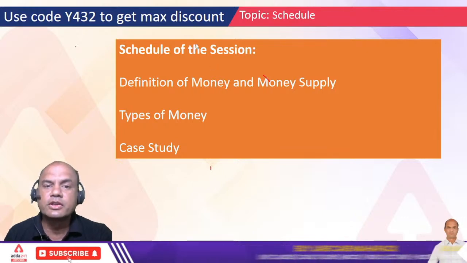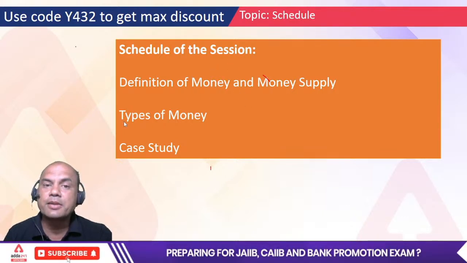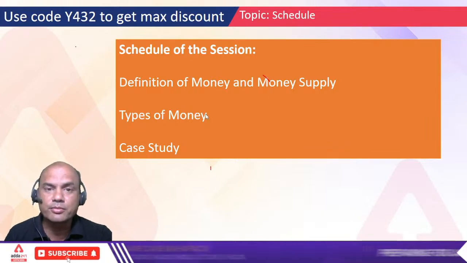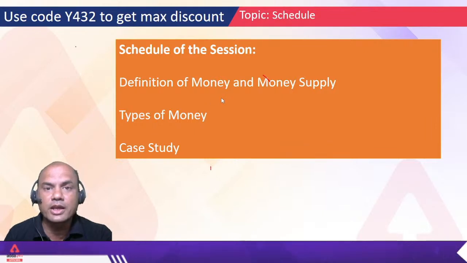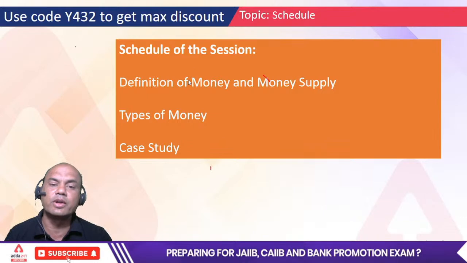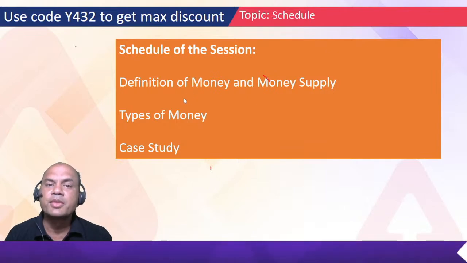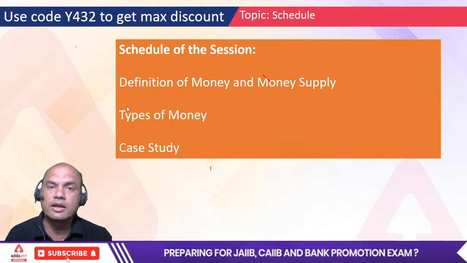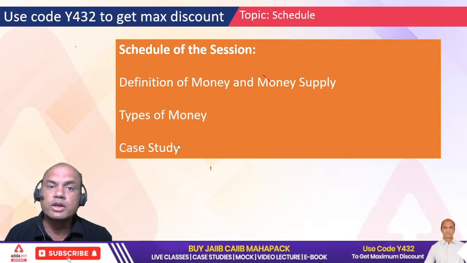The schedule for today's session is the definition of money and money supply. Then types of money. What are the various types of money? See here, this topic is very important from the point of view of CIB also, because roughly the topic will be for 7 to 8 marks on an average. You get around 3 to 4 marks only on types of money, so study that in a detailed way, and lastly we have a case study also. So watch the video till the end.